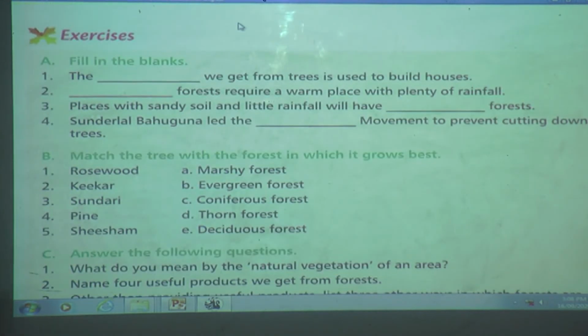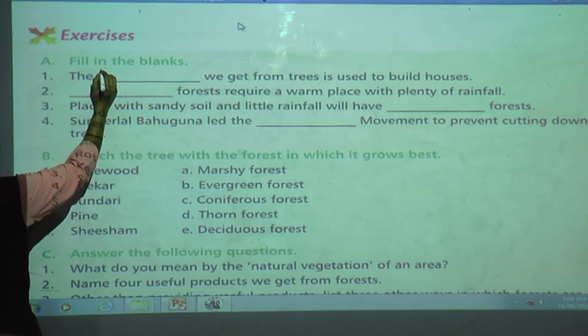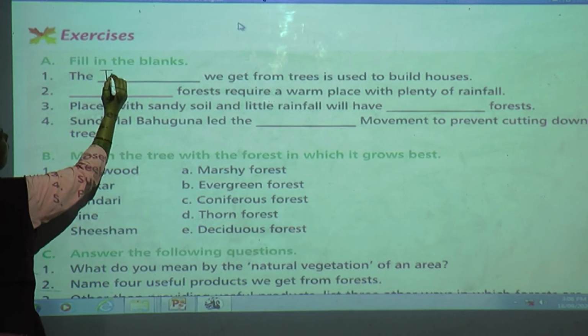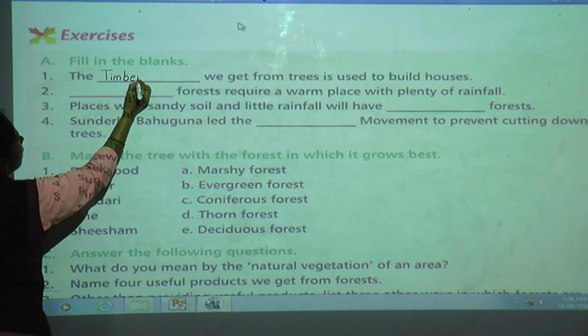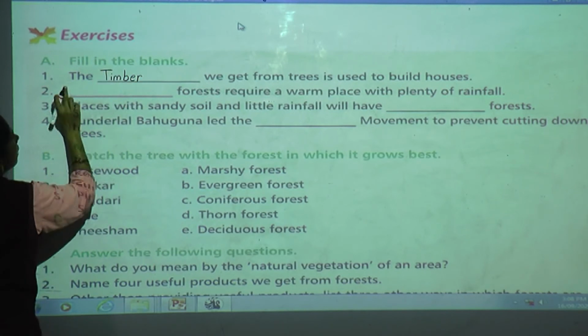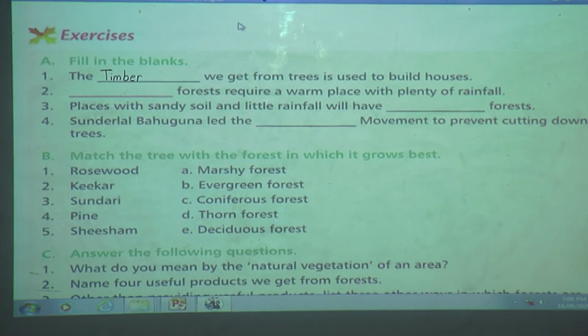First one, fill in the blanks. The dash we get from trees is used to build houses. So what do we use, students, now? Which type of wood from trees do we use to build our houses? Yes, very good. That is timber. So write it with pencil. T-I-M-B-E-R, timber. The timber we get from trees is used to build houses.